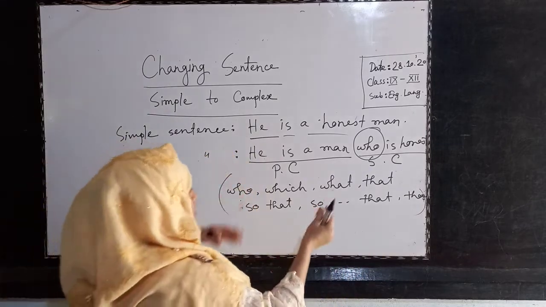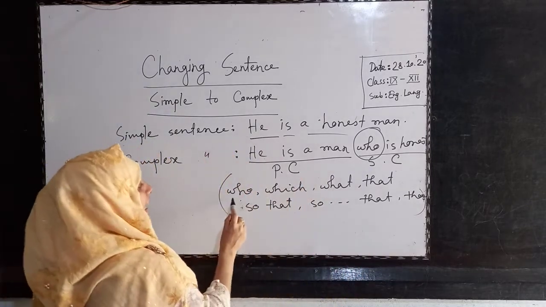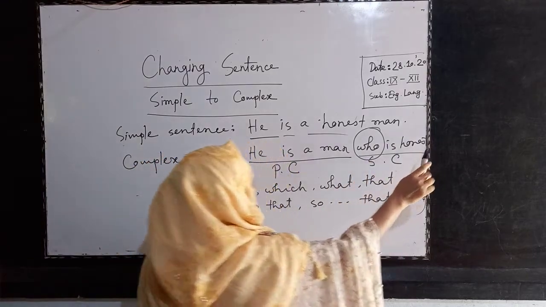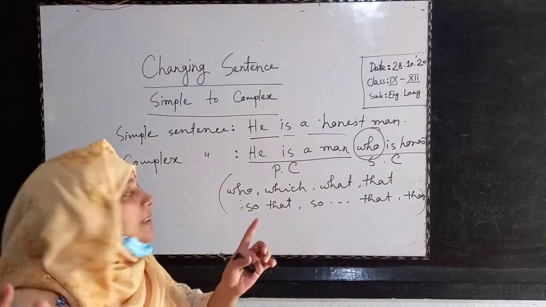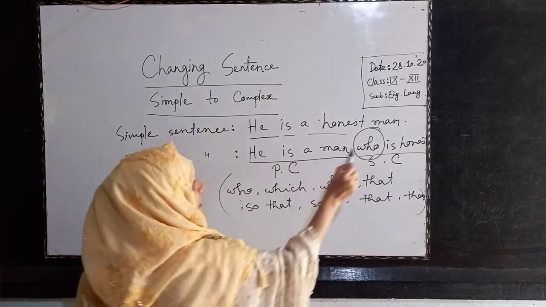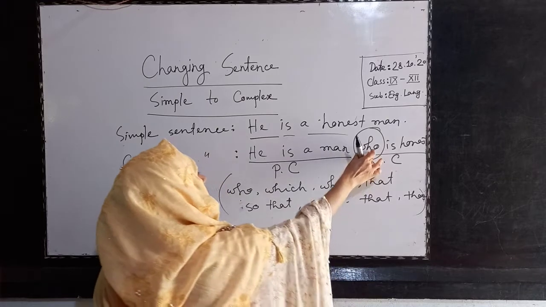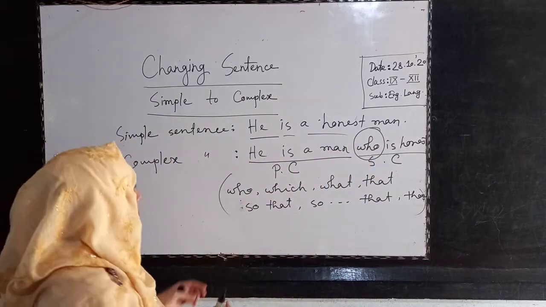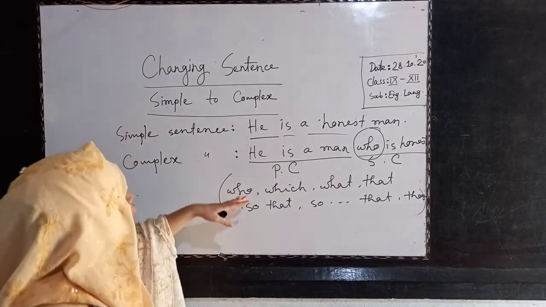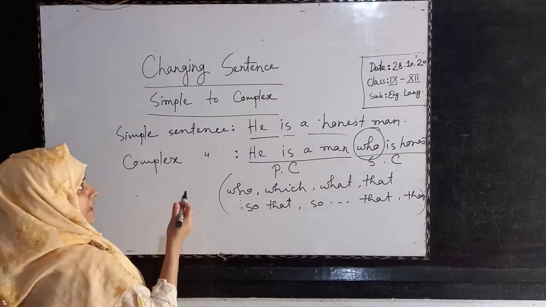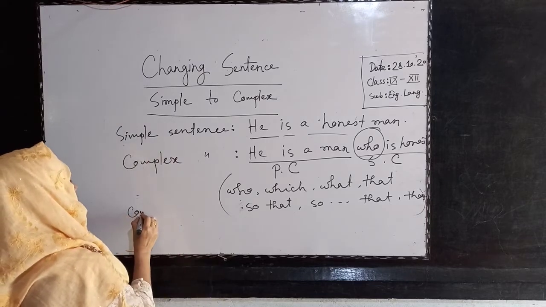So when you see any relative pronoun that starts another part of the sentence, that is a subordinate clause. It may be in the middle of the sentence or at the first of the sentence. Then you will understand it is a complex sentence. So today we will do simple to complex. But there is another sentence that is related, compound.